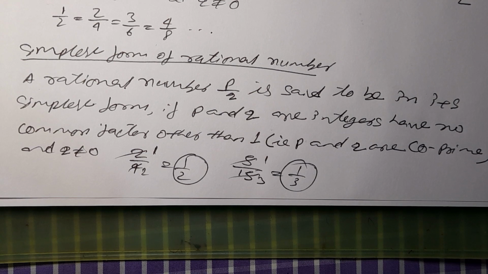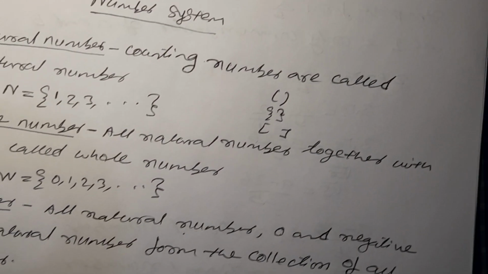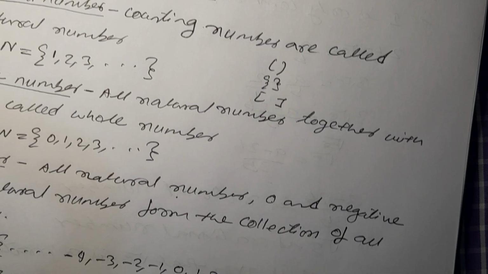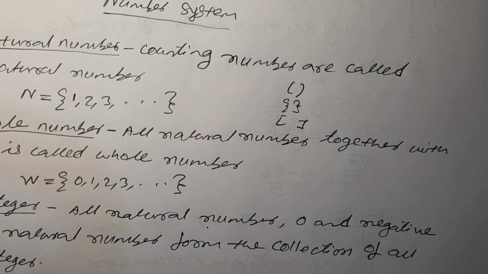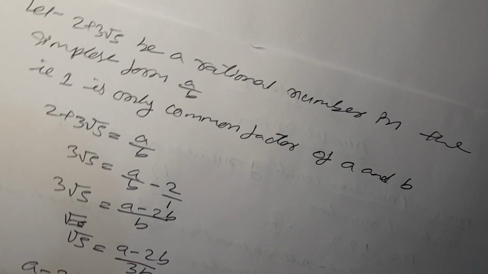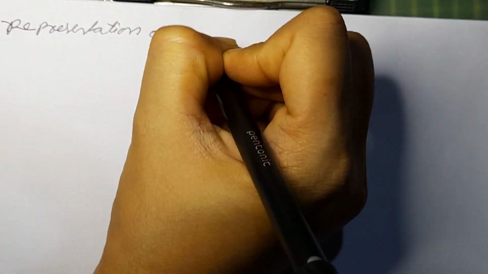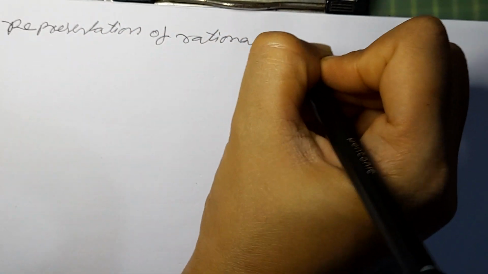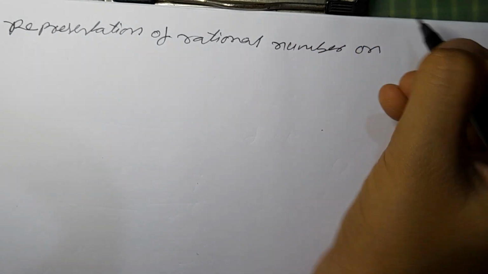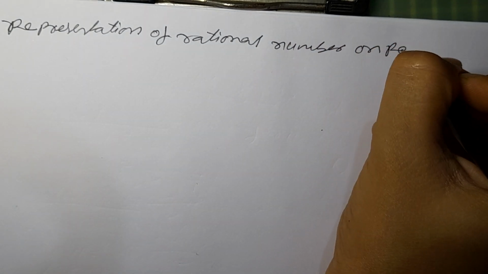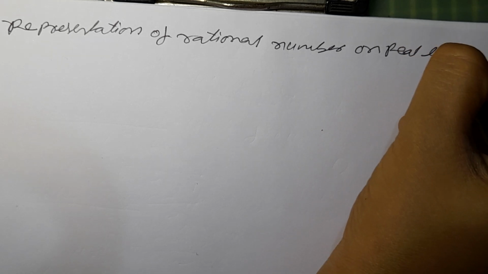Now the representation of rational number on the number line. Representation of rational number on the real line or number line, meaning the same.